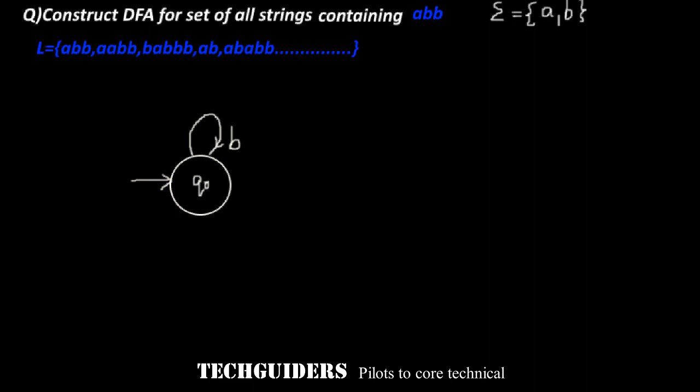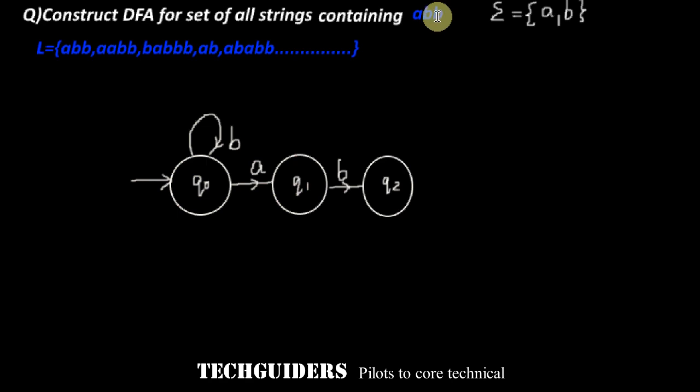Whenever an input symbol a is found, move to another state Q1, which remembers that a of the substring abb is found. If that a is followed by a b, move to another state Q2, which remembers that ab of the substring abb is found. If the ab is followed by a b, move to another state Q3, which remembers that substring abb is found. Such strings are to be accepted, so Q3 should be an accepting state or final state.